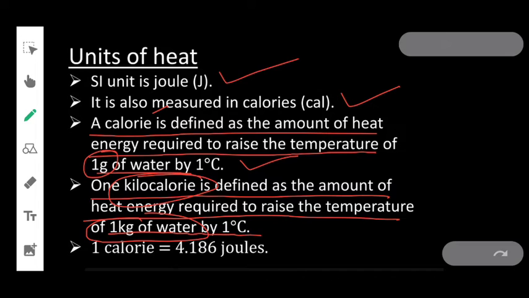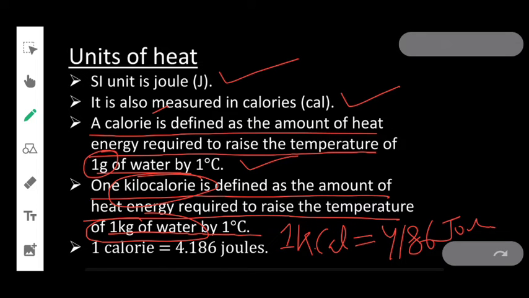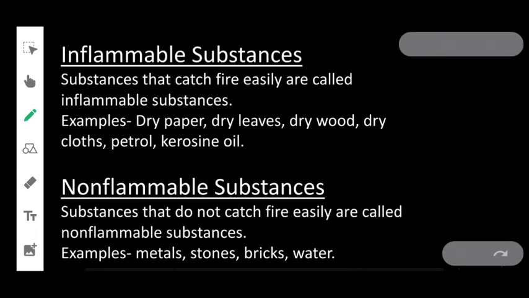The value of 1 calorie equals 4.186 joules, and 1 kilocalorie equals 4186 joules. Clear?